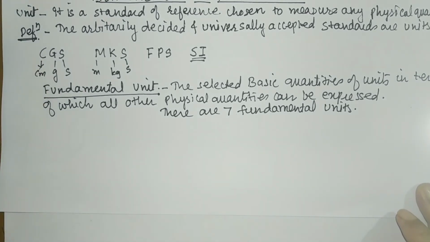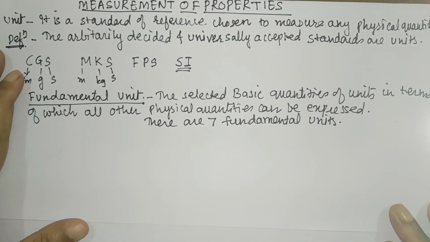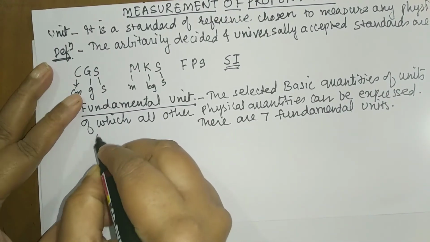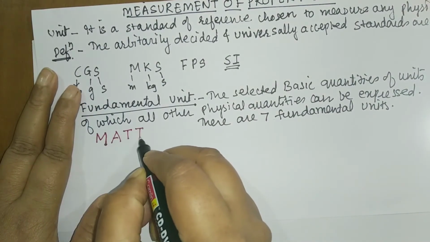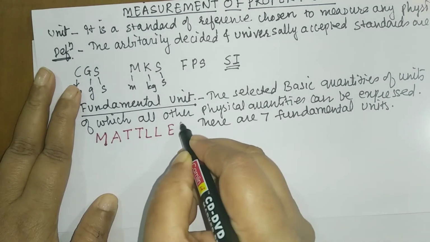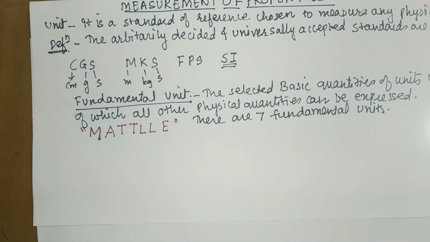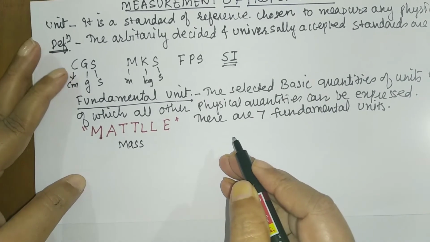Before going into the 7 fundamental units, I would like to give you a short notation which will help us to write all the 7 fundamental units. The shortcut I will be using is M A T T L L E. Let us call this MATL. Now on this basis we will write the 7 fundamental units. As the first letter is M, I will write here mass. Mass is the first fundamental unit.